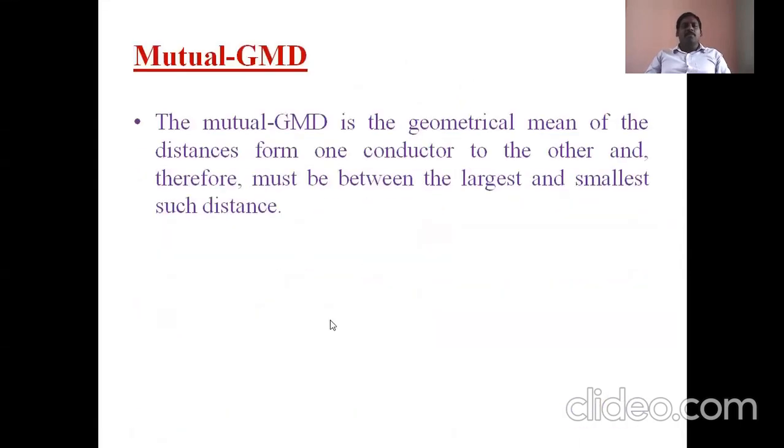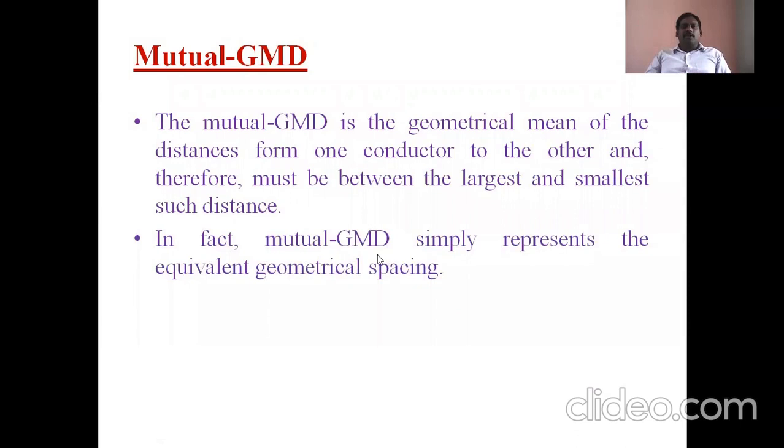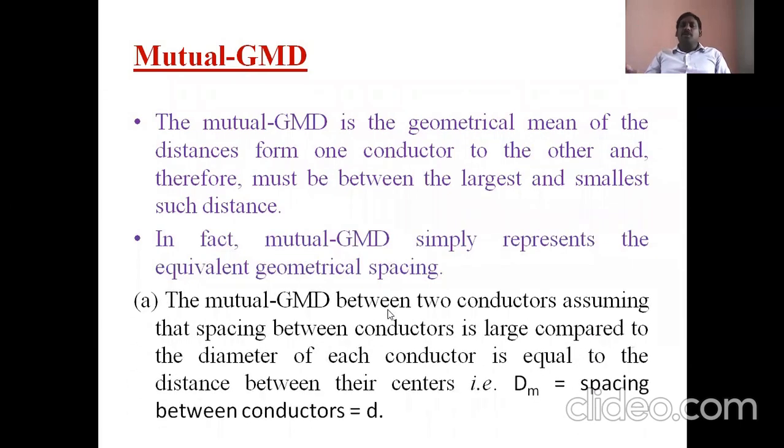Is it? Next up, mutual GMD. See here, mutual GMD is the geometrical mean of the distances from one conductor to the other, and therefore must be between the largest and the smallest such distance. In fact, mutual GMD simply represents the equivalent geometrical spacing, where dm is nothing but the spacing between the conductors, which can be represented with a d.